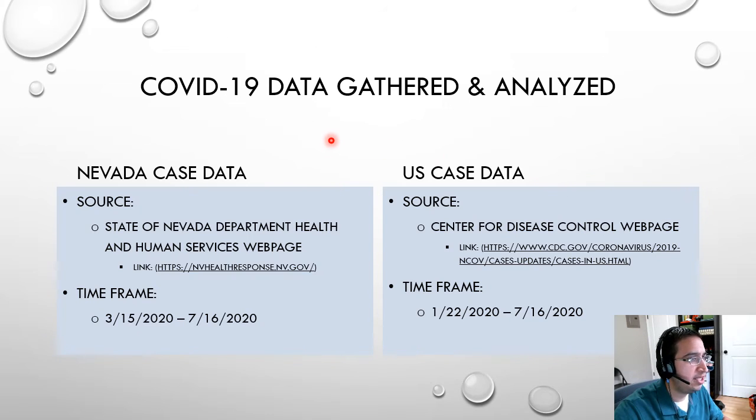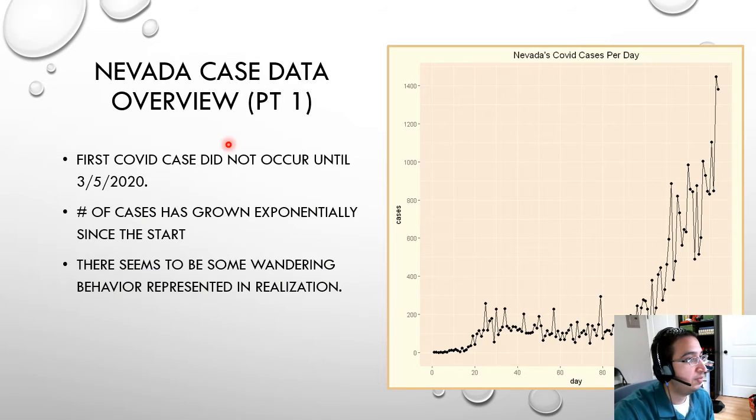So what was the COVID-19 data that we gathered? The Nevada case data, we got that from the State of Nevada's Department of Health and Human Services webpage. For the US case data, we got that from the CDC webpage. The time frame for Nevada is from March 15th through July 16th, while the US is from January 22nd through July 16th. So for the Nevada case data, the first COVID case did not occur until March 5th, 2020.